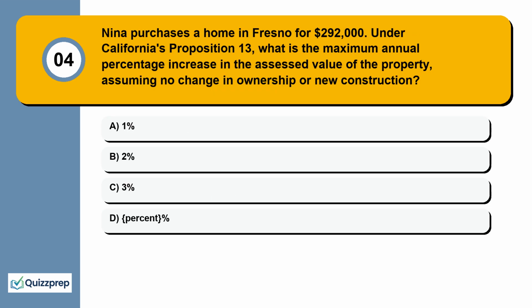Question 4. Nina purchases a home in Fresno for $292,000. Under California's Proposition 13, what is the maximum annual percentage increase in the assessed value of the property, assuming no change in ownership or new construction? 1%, 2%, 3%, 5%.